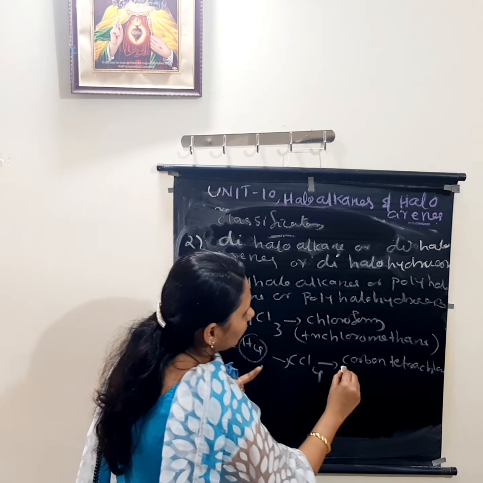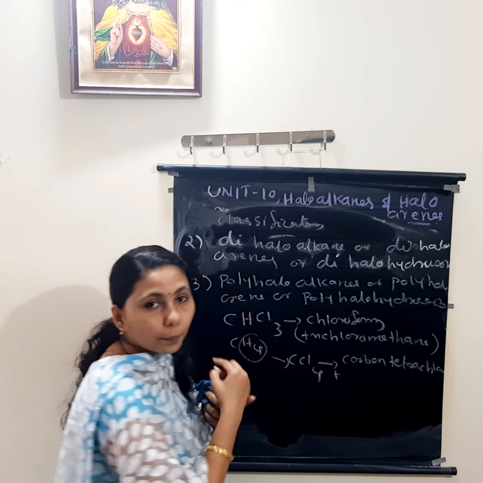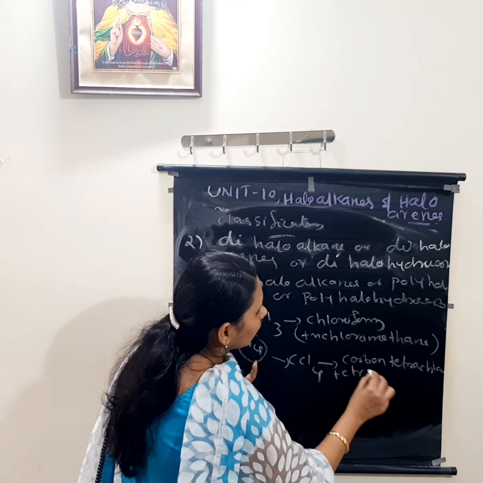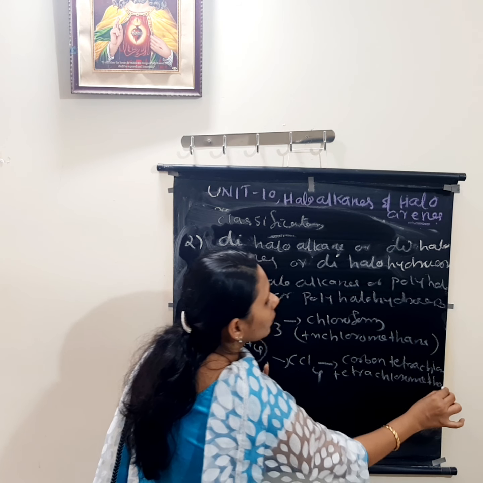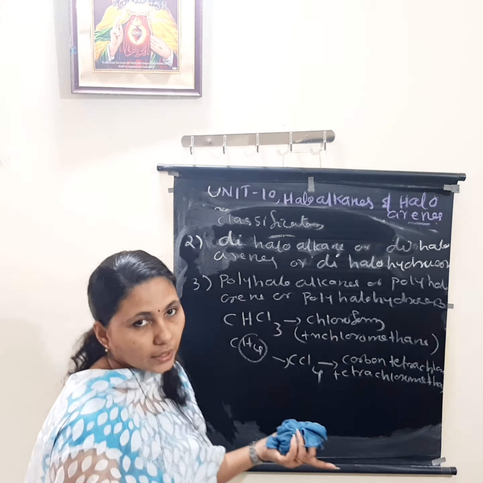Polyhaloalkane. One more name is there. What is that? Tetrachloromethane. What is the name of this one? Tetrachloromethane. So poly means more than 2 halogen atoms are substituted.